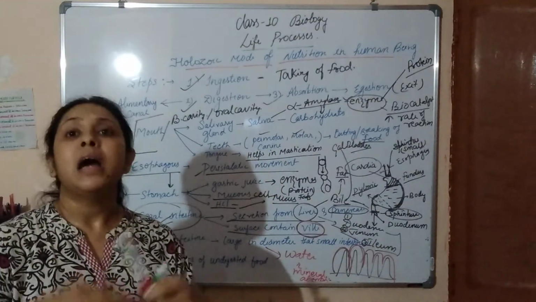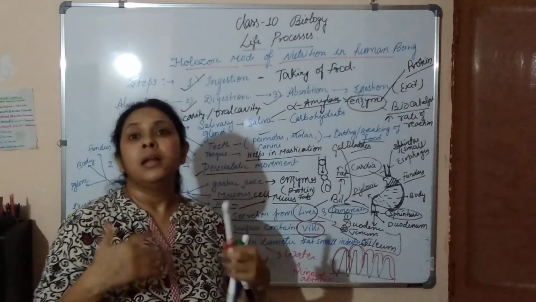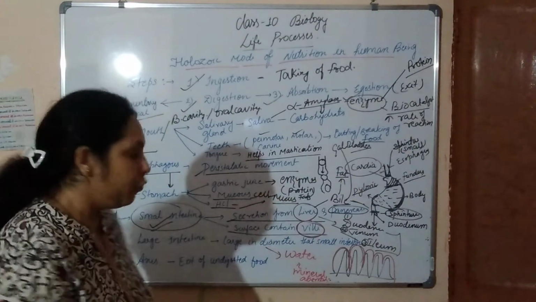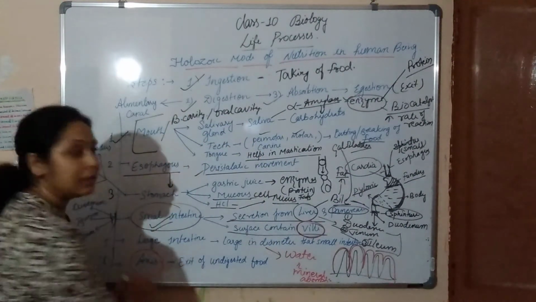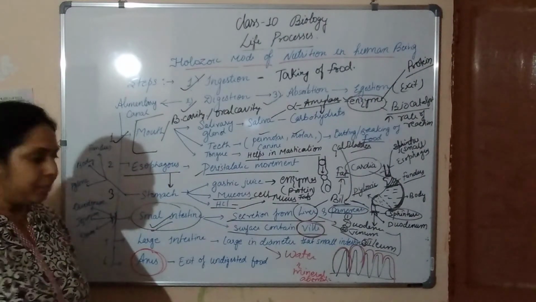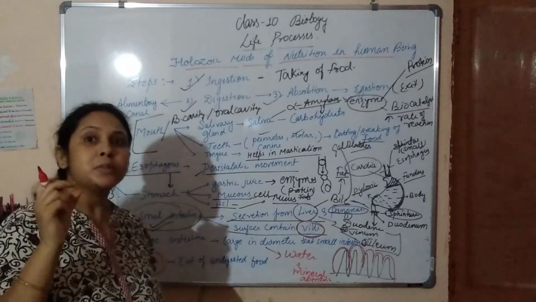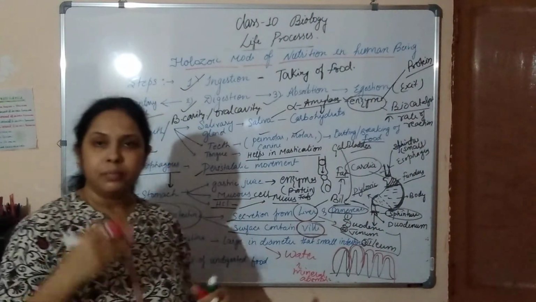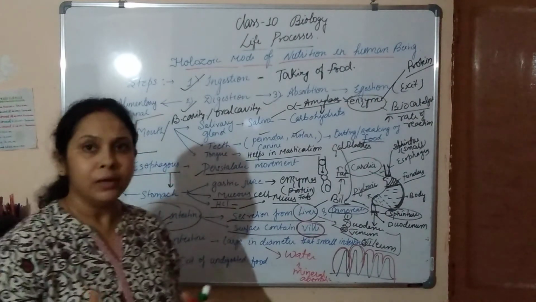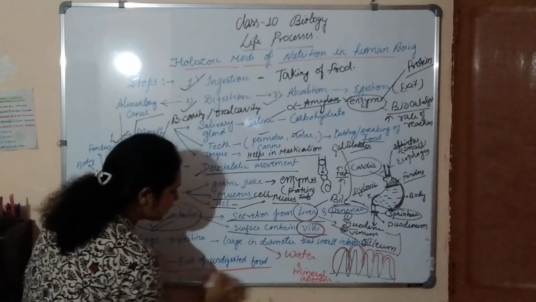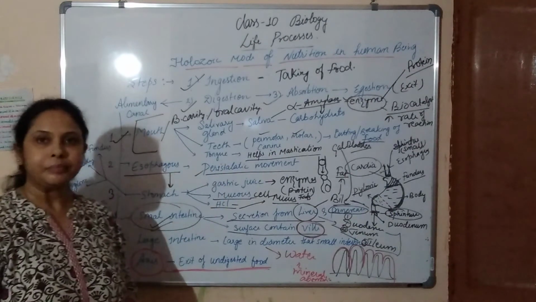The rest, which is not important for our body, the undigested waste part, will be removed through the anus, that is the anal cavity. The anal cavity also has a sphincter, which avoids the backflow of things, and there is an exit of undigested food.